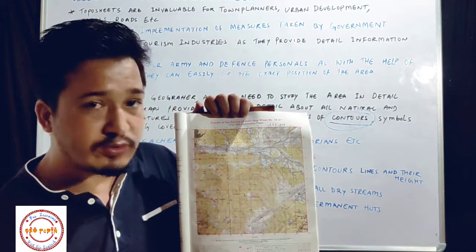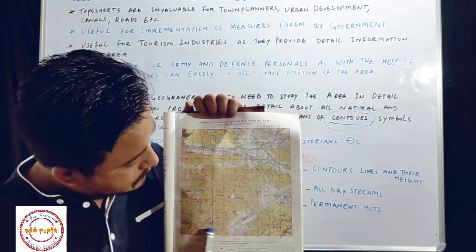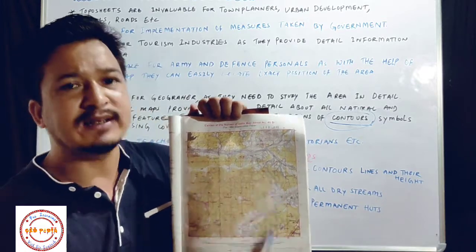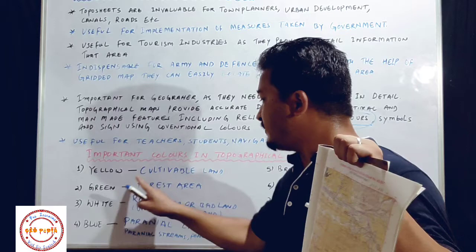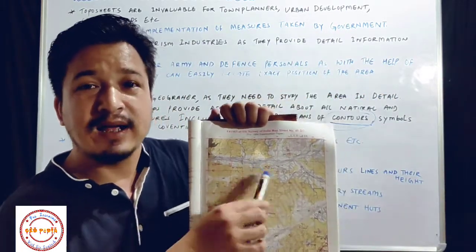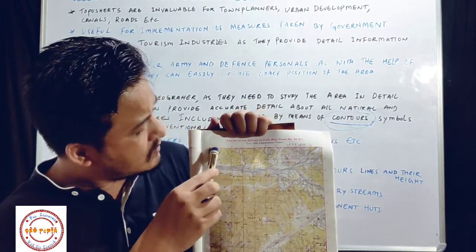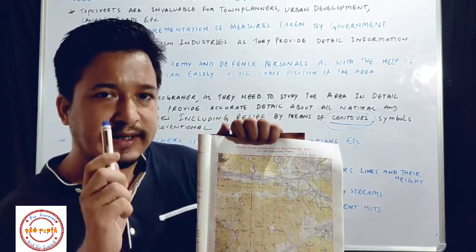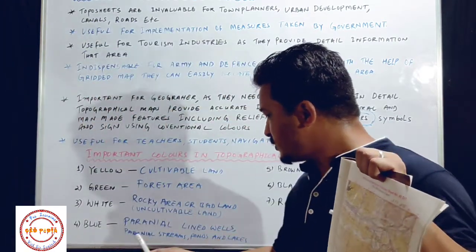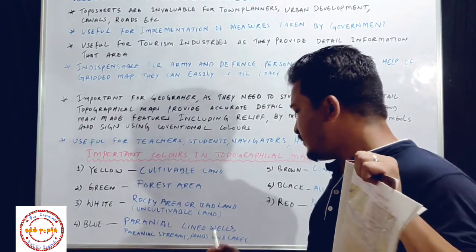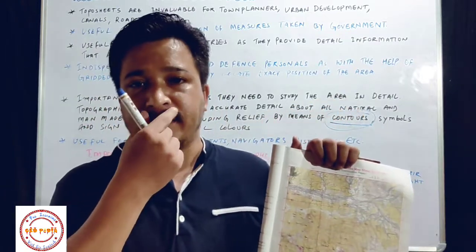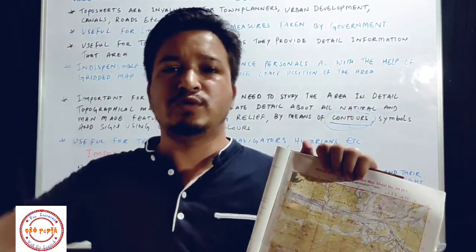Okay, now here you can see students, those who made this map have used yellow color here. So what does it mean? I told you yellow color means cultivable land. So that's why all these regions are cultivable land. Here you can see we have a small patch of blue color. It means this is some kind of water body. Here blue color is used for perennial wells, streams, ponds or lakes. Okay, so water bodies.